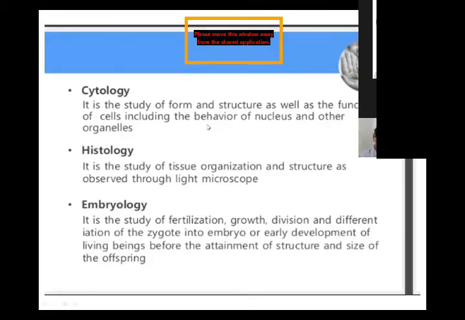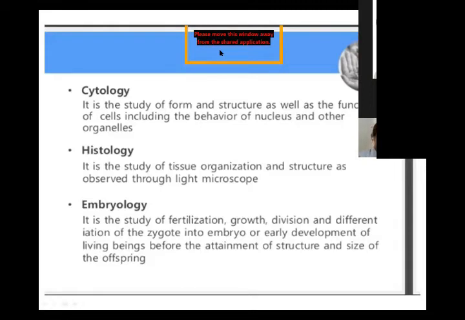The word histology is derived from the Greek word histos, meaning web or tissues. It is the branch of biology which deals with the study of tissues of plants and animals under the microscope. Next one is embryology.